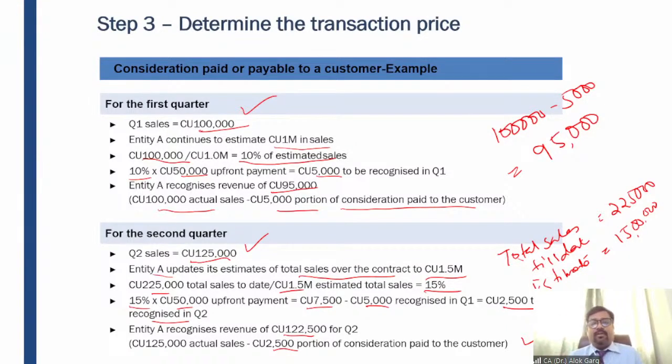For example, in Q1, 10% of the sale has been done, so 10% of the upfront payment has to be reduced from the revenue. In Q2, again we have to see the updated estimates, and 15% of the total sales has been done. So till Q2 we have reduced 15% of the upfront payment from the revenue, on a life-till-date basis. I hope it is clear to everyone, guys.